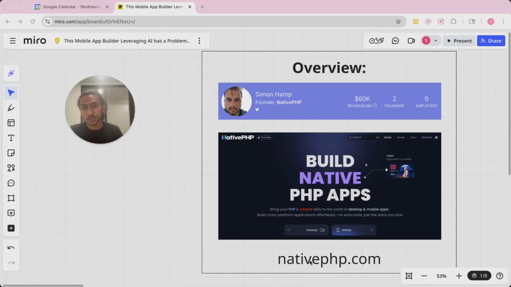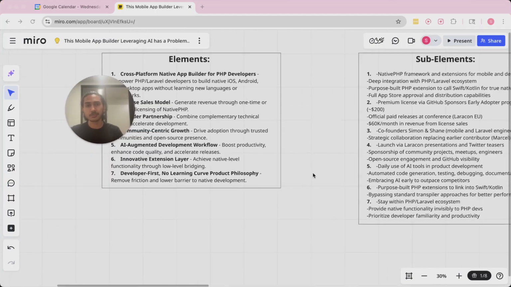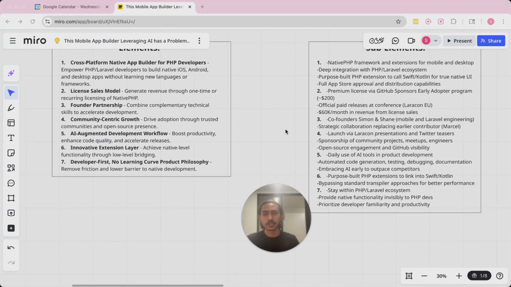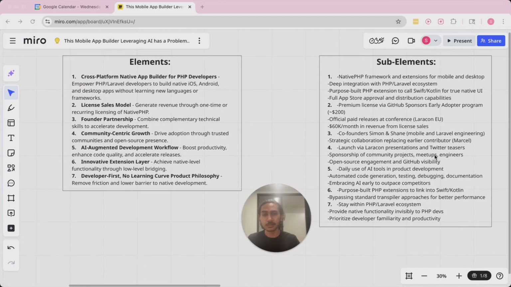check it out. Cool, so we're going to break down this operation, then we're going to point out the constraint, and then we're going to solve for that bottleneck. Let's get into it. So here are the elements and sub-elements for this operation. Now we're not going to read out the sub-elements, but keep in mind each one corresponds with the elements here.